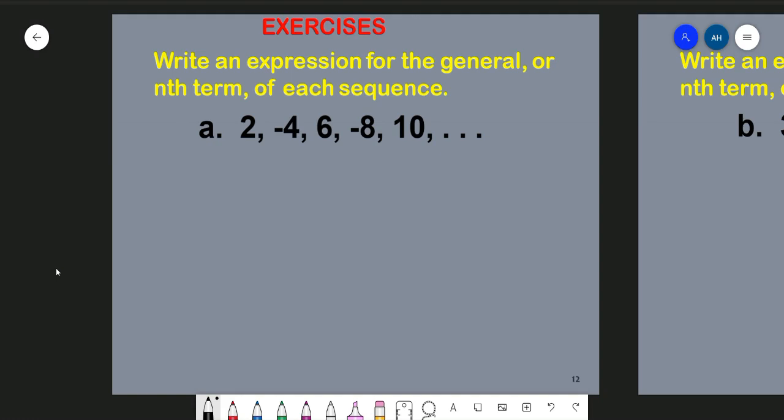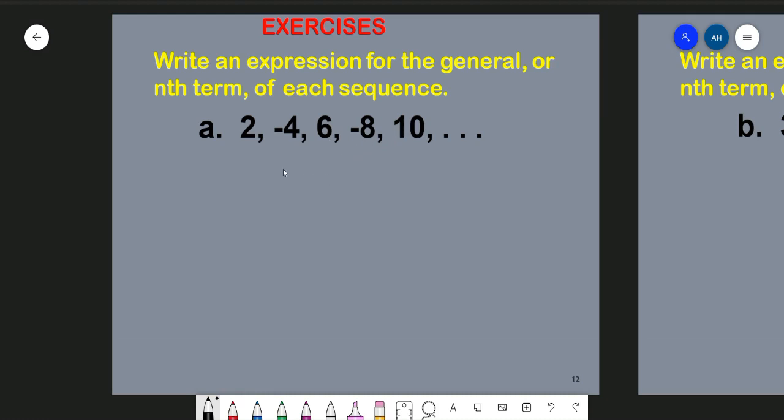In this example here, we are given the sequence starting with 2 as the first term, and then we have negative 4 as the second term, the third term is 6, and so on. We have negative 8, and then we have 10. We have to recognize two things in this sequence.